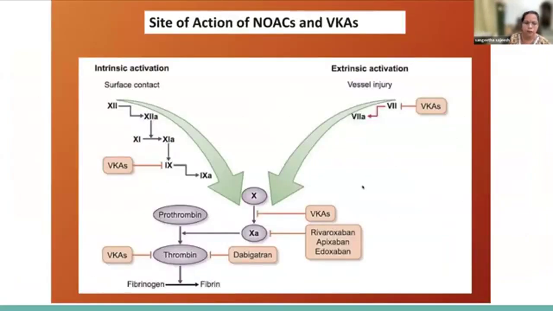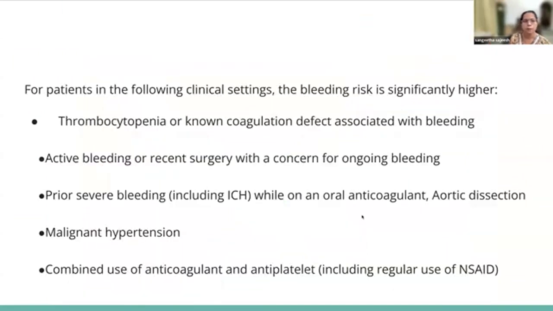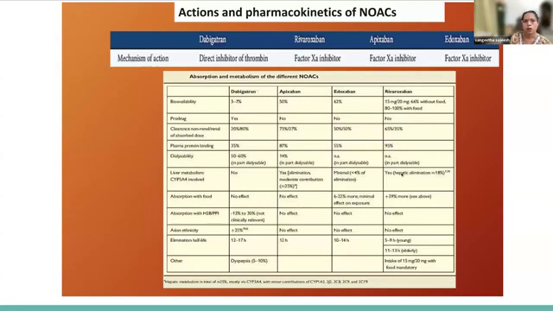As I said, dabigatran is a direct thrombin inhibitor, and there are factor Xa inhibitors like rivaroxaban, apixaban, and edoxaban. Patients with thrombocytopenia or a coagulation defect, active bleeding, recent surgery, prior history of intracranial bleeding, or combined use of anticoagulants and antiplatelets are all at high risk of bleeding. Among these molecules, dabigatran is a direct thrombin inhibitor, while rivaroxaban, apixaban, and edoxaban are the factor Xa inhibitors.